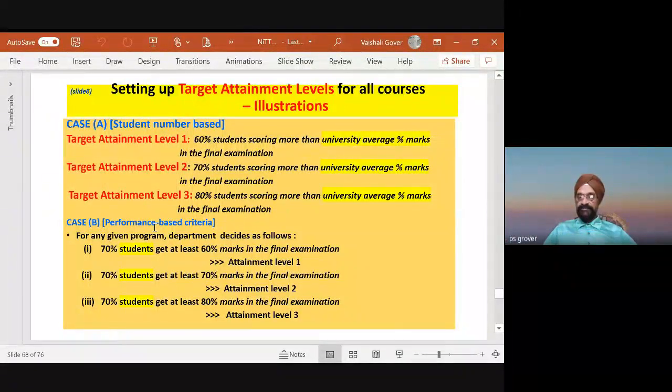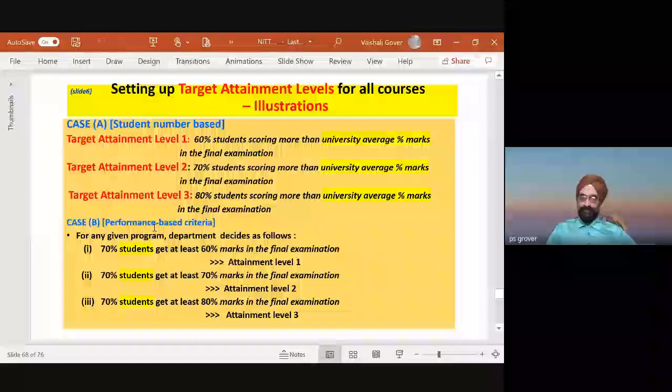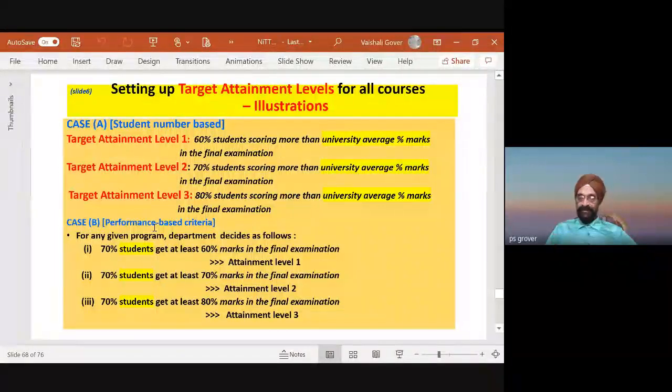70% students get at least 60% marks in the final examination. We call attainment level 1. 70% students get at least 70% marks in the final examination. Attainment level 2. 70% students get at least 80% marks in the final examination. Attainment level 3. अब देखिए ये हमने decide किया है. Right? As a faculty, as a department.